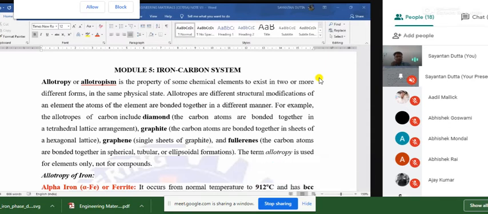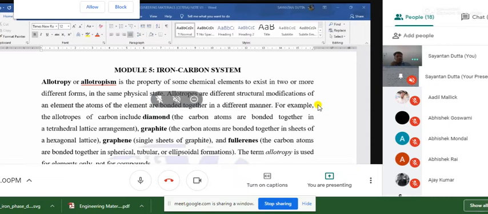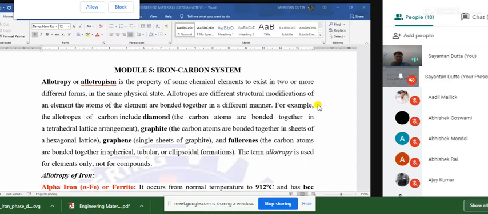I'll not go in depth about the crystal structure, but we have to discuss some portion of the crystal structure of iron. For that, you may study your second module, that is crystal structure of metals. If you have any doubt or any problem, you may discuss it with me or with Anindita ma'am. And please discuss if you have any doubts or any problem about any portion of your syllabus.